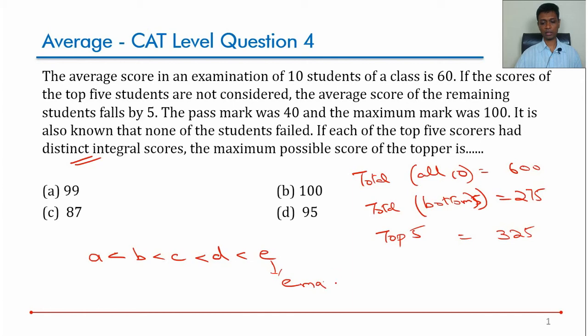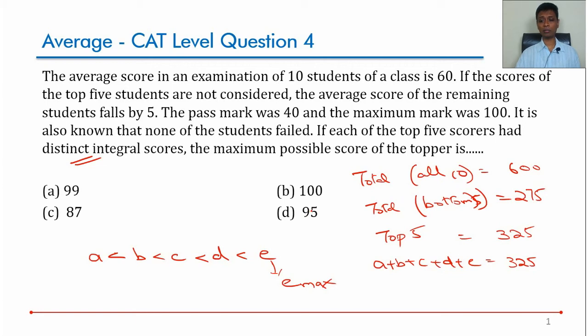E should be maximum, as high as possible. And that's what we're trying to do. To put it simply, if E has to be high, and I know that A plus B plus C plus D plus E, all 5 put together, is 325. The critical thing here: if E has to be maximum, A, B, C, D have to be minimum, as low as possible. Now think about it, they are the top 5 marks, of which the second, third, fourth, fifth have to be as low as possible.